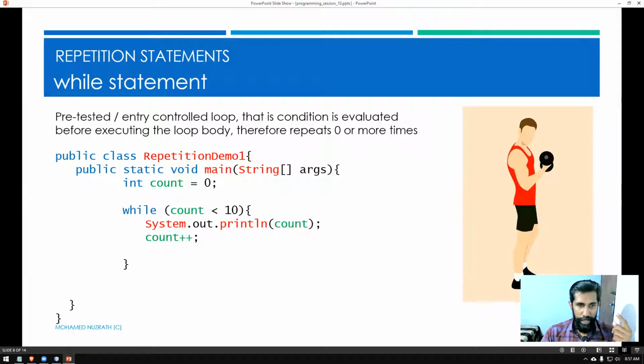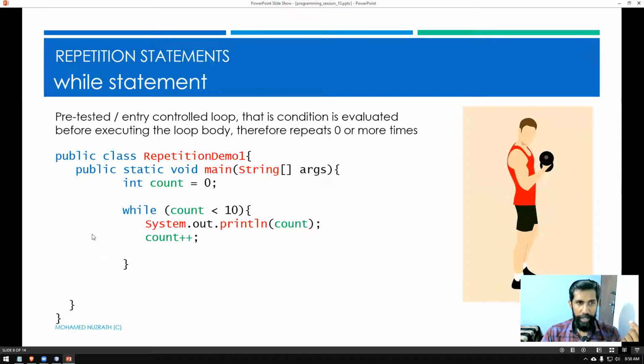Once it comes here, it checks whether 1 is less than 10. Still the condition is true. Go inside the loop for the second time, print the value of count, which is 1. Then increment the count again by 1. Now the count becomes 2. Go back again. Is 2 less than 10? That is the third time we are checking, and it is true. Go inside, print the value 2, increment it by 1, and now count becomes 3. Go back. 3 is less than 10, and so on and so forth. It's going to keep on doing that. At a point, it will display the value 9, and 9 plus 1 becomes 10.